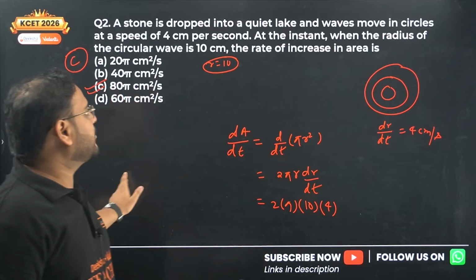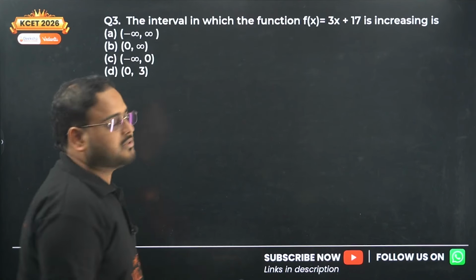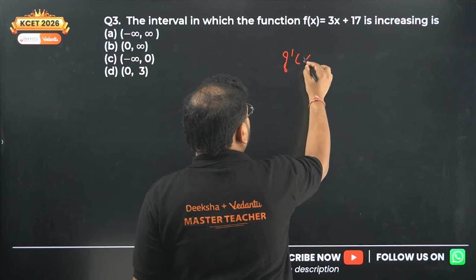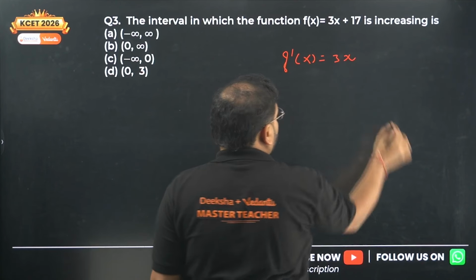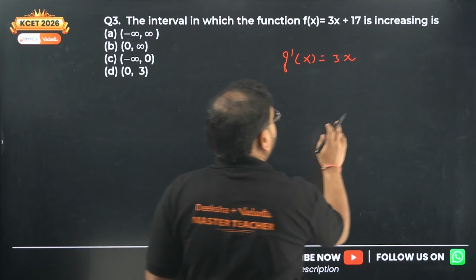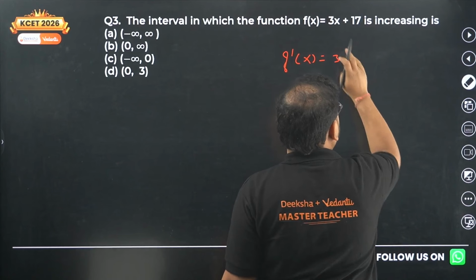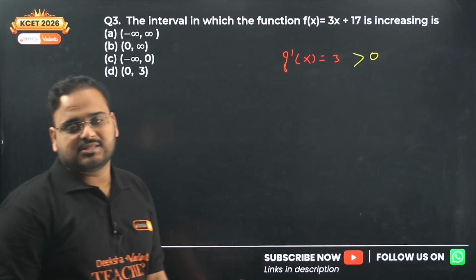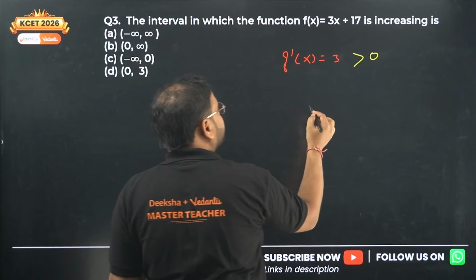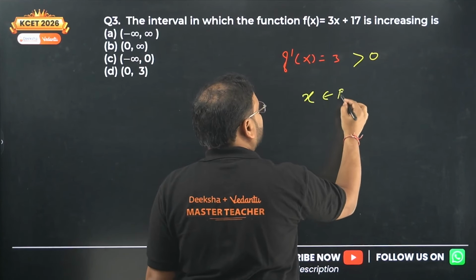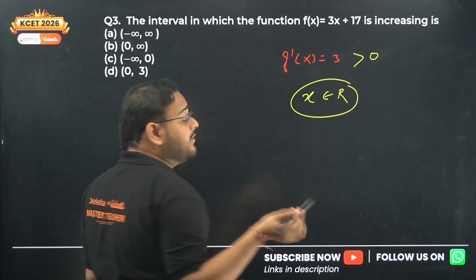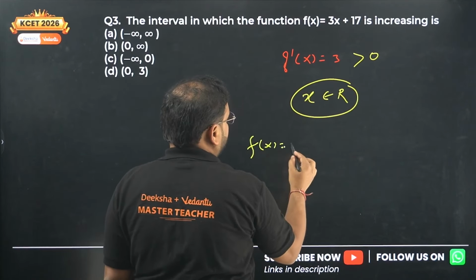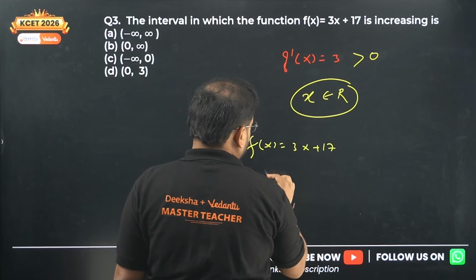Now we are moving to the basic question of increasing decreasing function. Interval in which the given function is increasing. No problem, sir. What did I teach you? The derivative you find will have 3x plus 7, sorry, only 3. Check this out. This is more than 0. It means the derivative is positive for what value of x? For x belonging to all real numbers. Now, this is the derivative approach. But if you want to be logical, this function over here is a linear function.